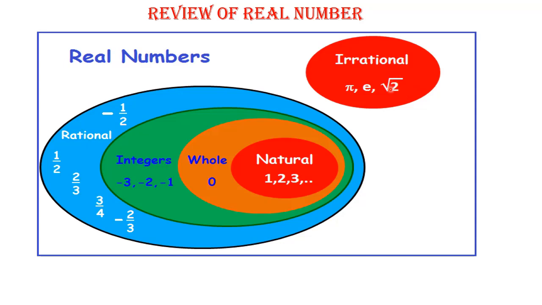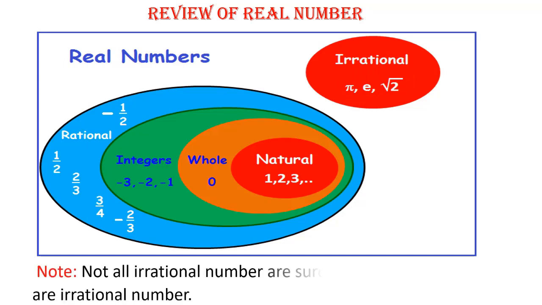And we have the surd root 2. So when you see root 2 on our calculator, it's up to some decimal places. That is not the whole root 2. It goes beyond that. It does not terminate. We have decided to put it at 9 decimal places on your calculator, but it goes beyond that. So these are irrational numbers. We have pi, the e, and the surd here. Therefore, we can say that not all irrational numbers are surds. However, all surds are irrational numbers.